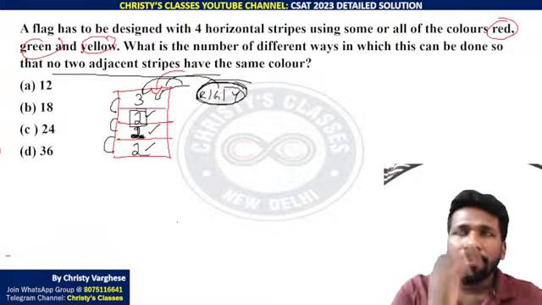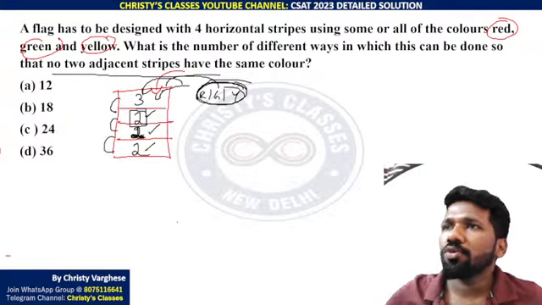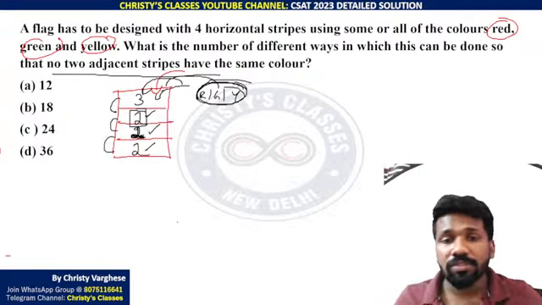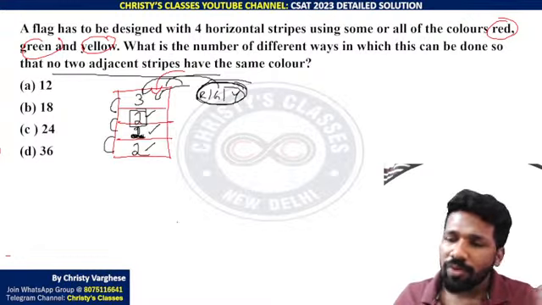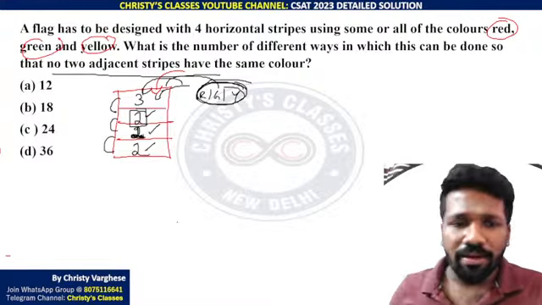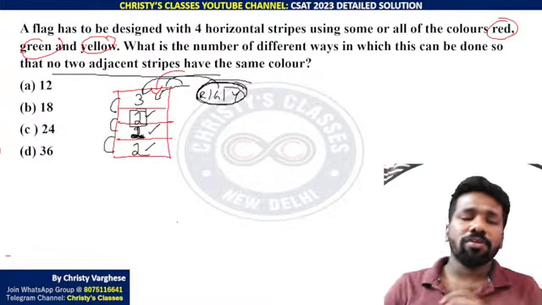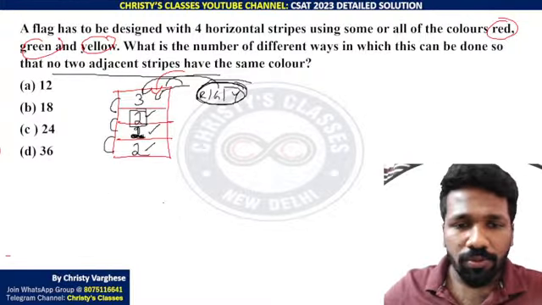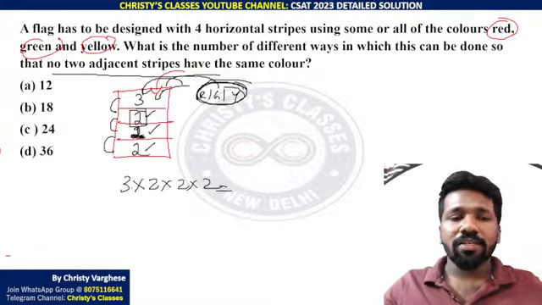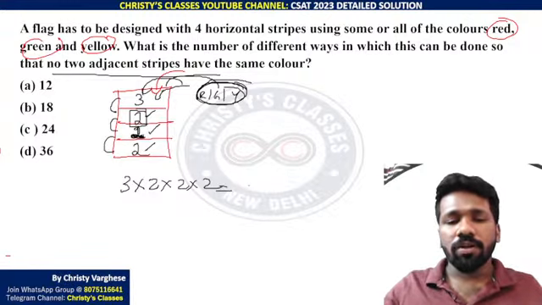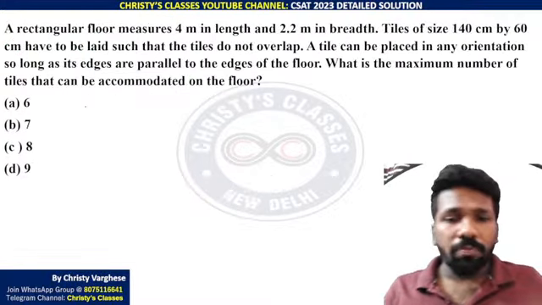But I suggest that those preparing for UPSC should parallelly cross-check with UPSC previous year questions. Previous year questions of 2022, 21, 20 I have also already uploaded on this channel. 23 is the one we are discussing now, but 22, 21, 20 are also uploaded. Go through them, you will get more idea. So with the fundamental principle of counting, 3 into 2 into 2 into 2 is the answer. 3 into 2 is 6, into 2 is 12, into 2 is 24. 24 is the correct answer. I hope all of you understood this.